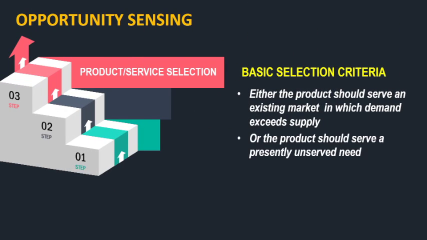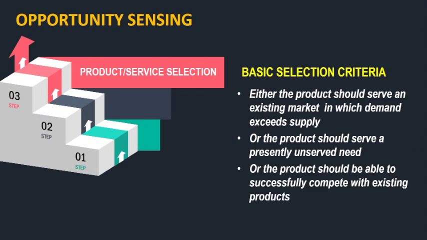Second is, the product should serve a presently unserved need. That means, the demand is there, but there is no supply. You can always make that product or you can always supply that service. The third is, the product should be able to successfully compete with the existing products. That means, the demand is also there, the supply is also there. You enter into that area, but you can compete with the competitors over there.